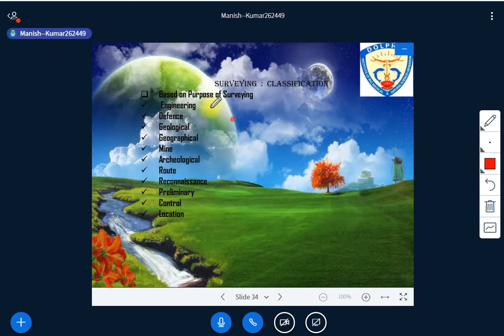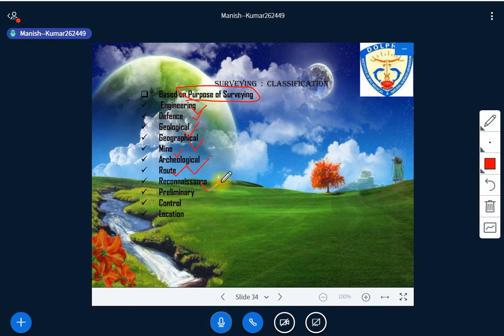Then we have another classification, purpose. What is the purpose of surveying? For engineering, you are doing the surveying. Engineering means you have to establish engineering structures, either making bridges or railway tracks, something like that. Then you are doing the surveying for that purpose only. Defense, then geological, geographical, mining activity, then archaeological, routing. Route means you have to make a road or find any path.